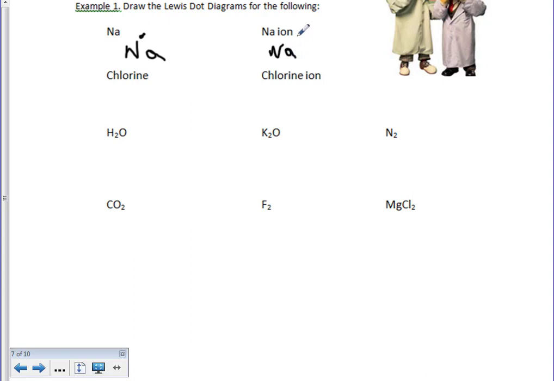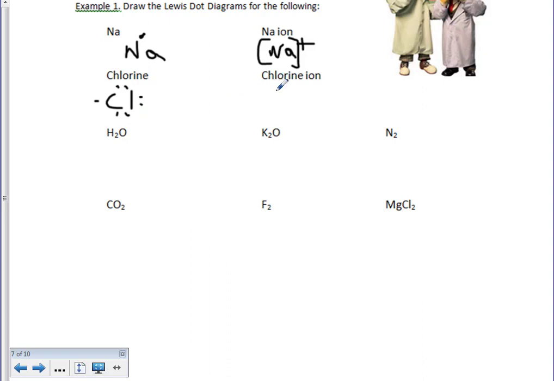And since it's a positive ion, we know it's going to lose that 1 valence electron, just becoming Na+. Remember, with our ions, we want to make sure that we put brackets around those so that we know that it is indeed an ion. So when we look at chlorine, chlorine here we know is Cl. We know chlorine is a nonmetal, so nonmetals typically form negative ions. So chlorine we know has 7 valence electrons because it is a halogen. So 1, 2, 3, 4, 5, 6, 7.